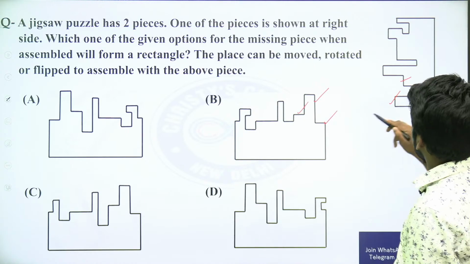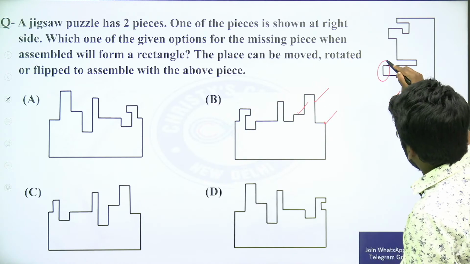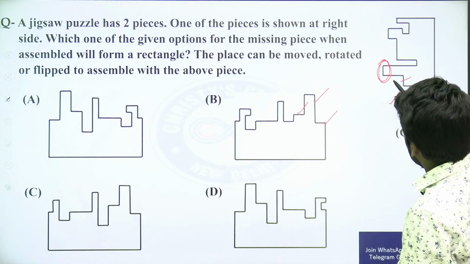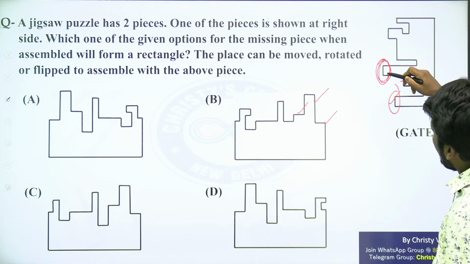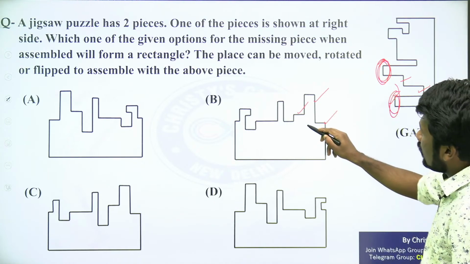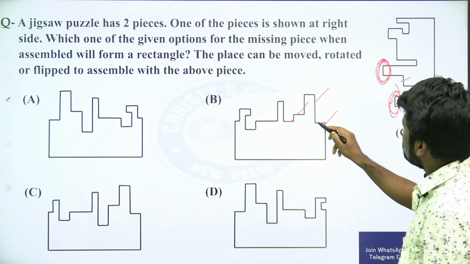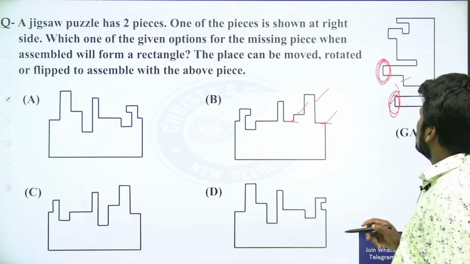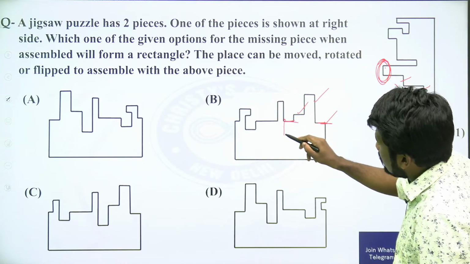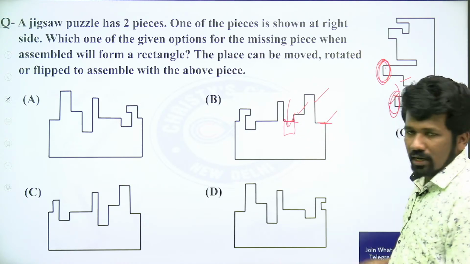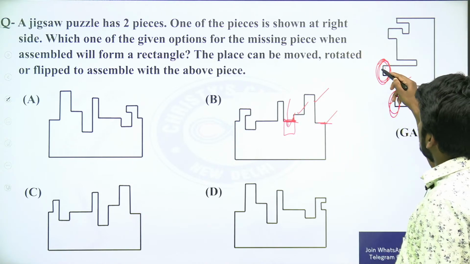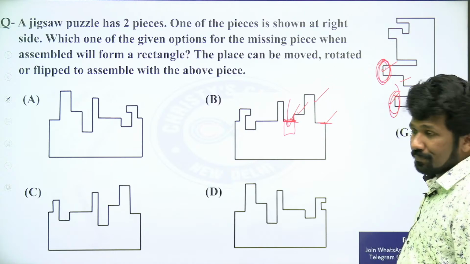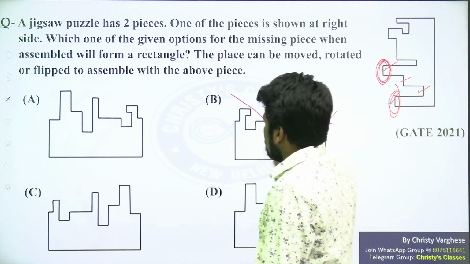This will match this. Then this part, look at this. This part is actually even deeper, higher than this part. But here, this part and this part are of the same height. For this to match, definitely this should be even deeper. Understanding the point? This is the problem. This one cannot fit in here. So option B is wrong.